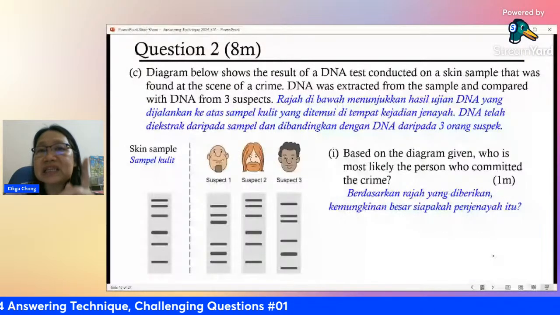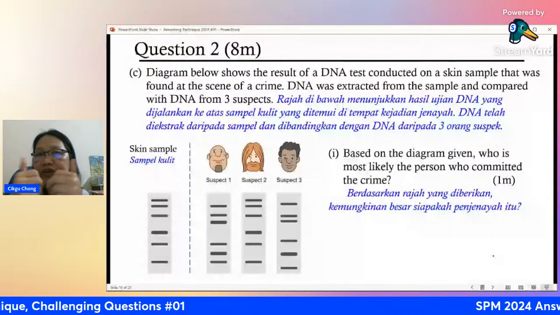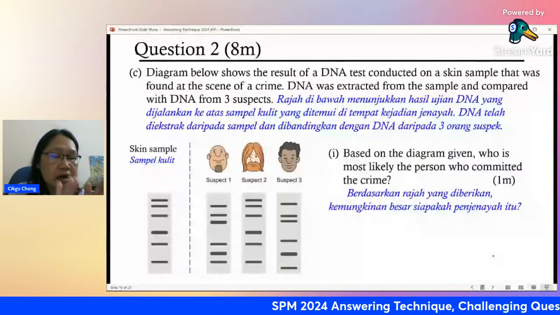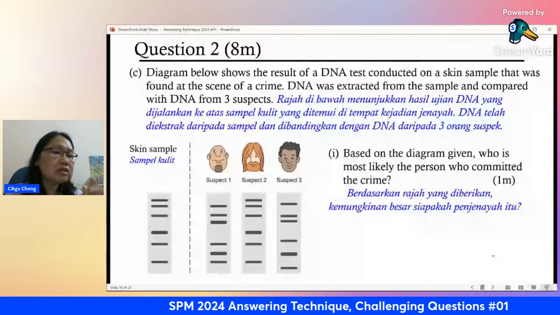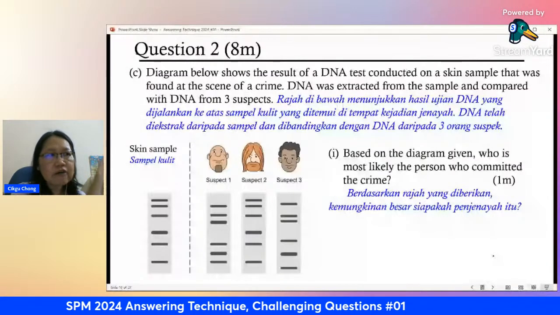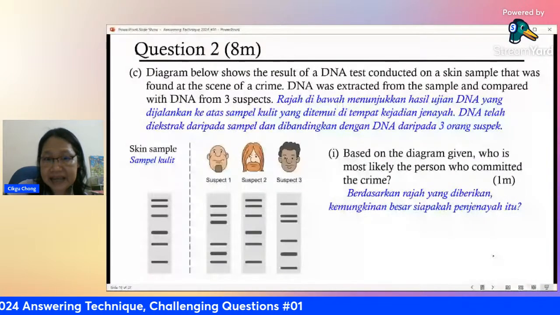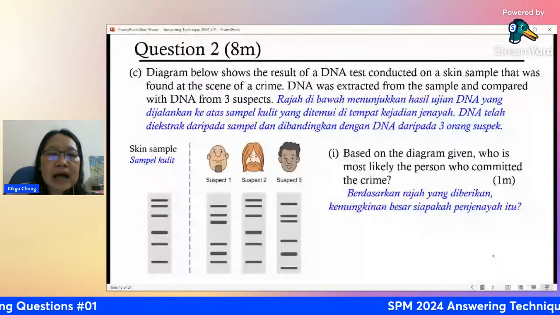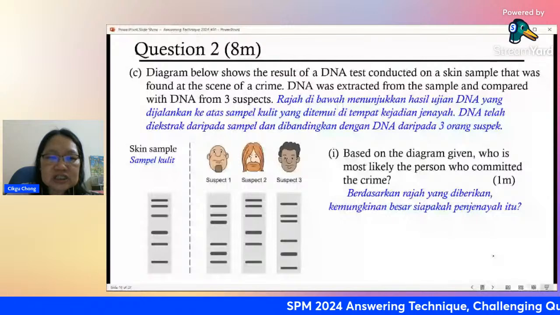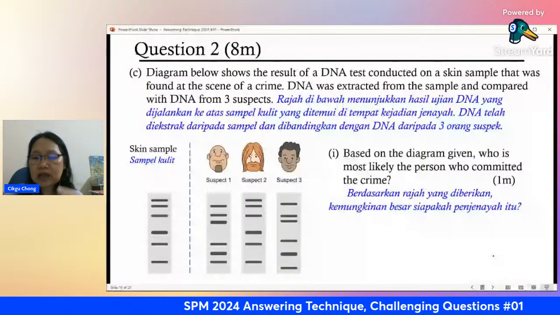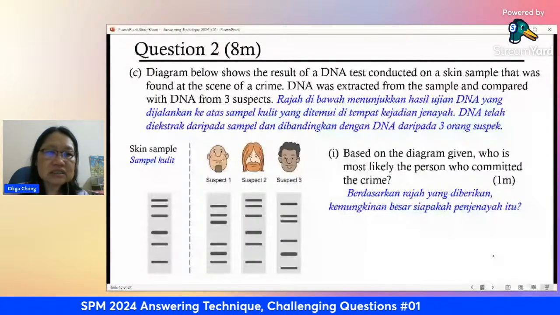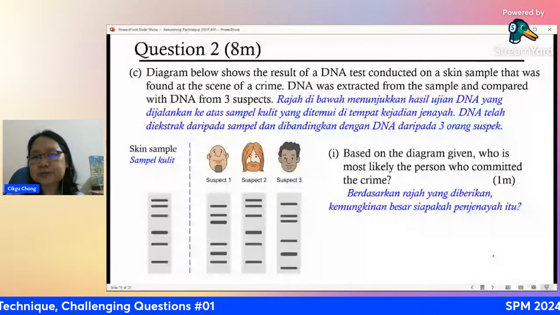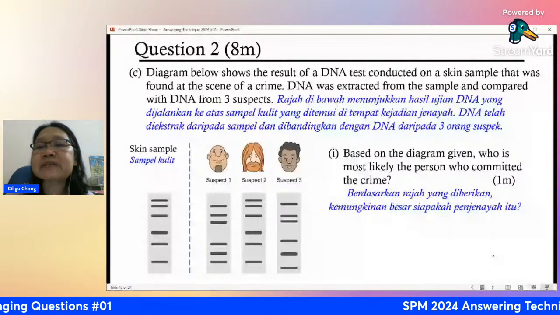We call this a DNA fingerprint. We call it a fingerprint because fingerprint is unique. Not the fingerprint on your finger. This is called DNA fingerprinting, the picture of the DNA after undergoing the test, which is called the DNA profiling. So you find that this one has the most matches. So usually most matches means highly likely this skin sample belongs to this person. Okay, suspect 2. All right, you're able to answer, but how to explain?